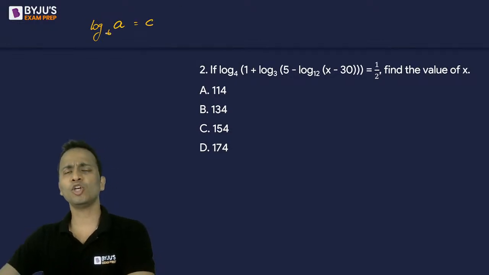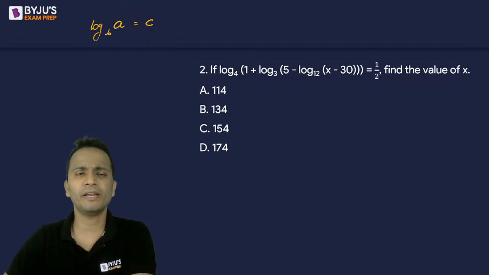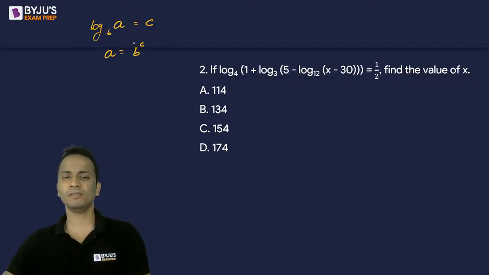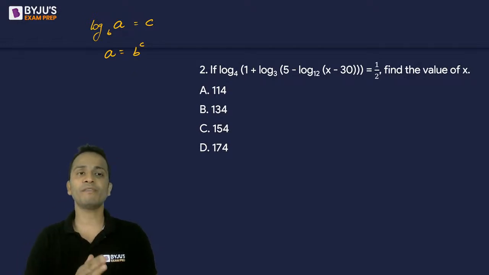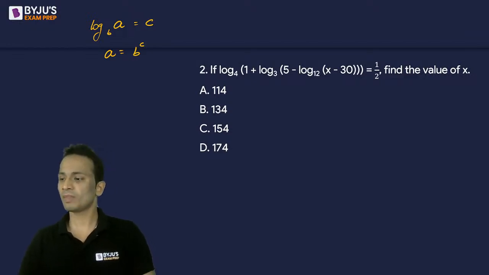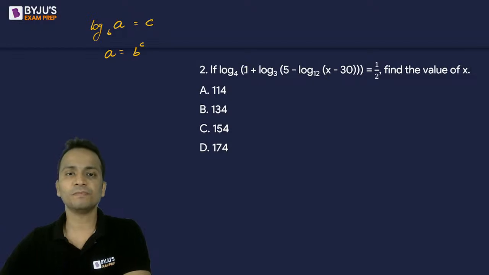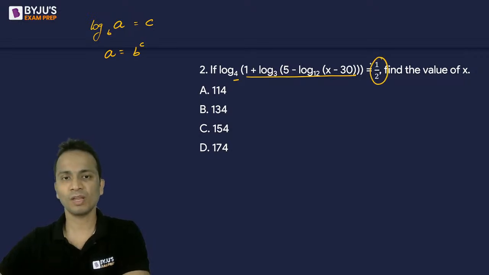Now, first of all, the rule or the concept that will be applied here in this question will be, if you are given that log of a to the base b is equal to c, then you can write that a is equal to b raised to the power c. This is what you can write if you are given log a to the base b is equal to c. Now, in the given equation, log of something to the base 4 is half. So this something can be written as 4 raised to the power half. 4 raised to the power half will be equal to 2.